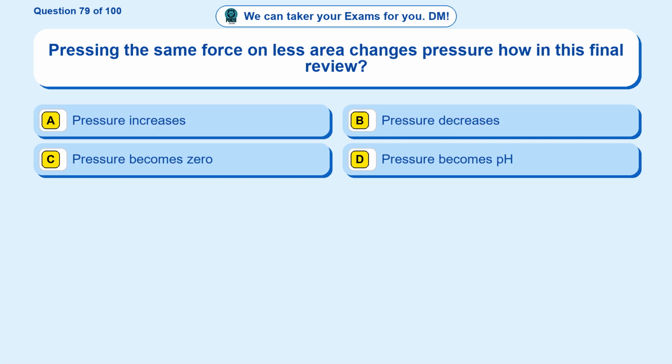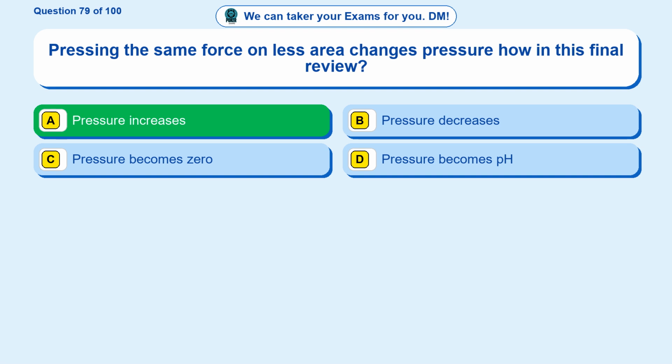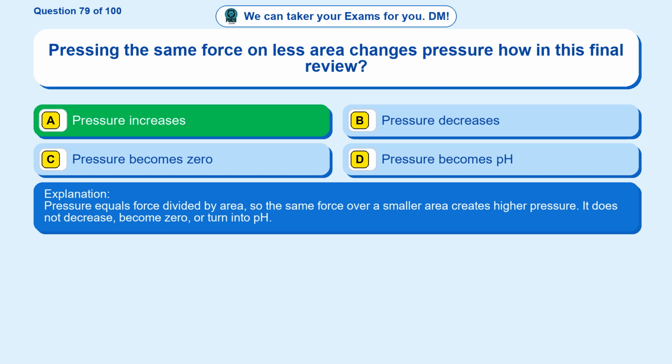Question 79. Pressing the same force on less area changes pressure how in this final review? Option A, pressure increases. Option B, pressure decreases. Option C, pressure becomes zero. Option D, pressure becomes pH. The correct answer is option A. Pressure increases. Pressure equals force divided by area, so the same force over a smaller area creates higher pressure. It does not decrease, become zero, or turn into pH.